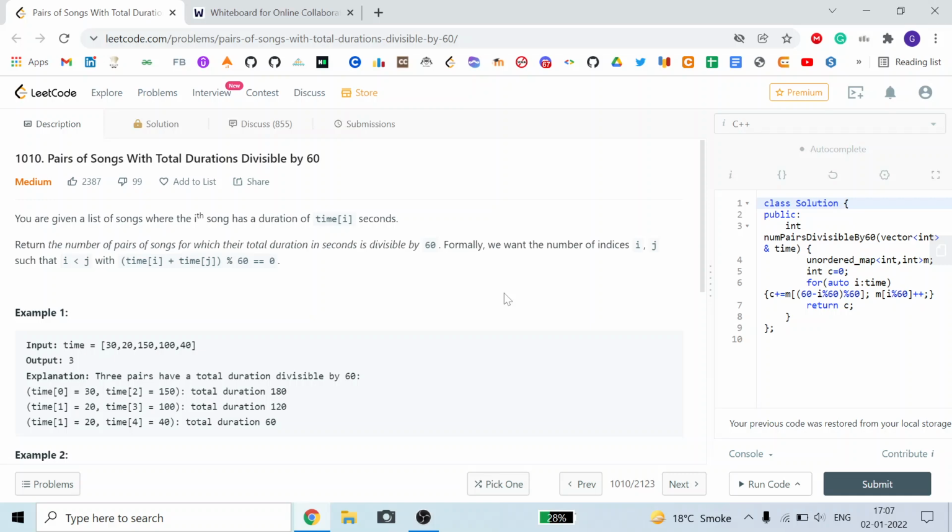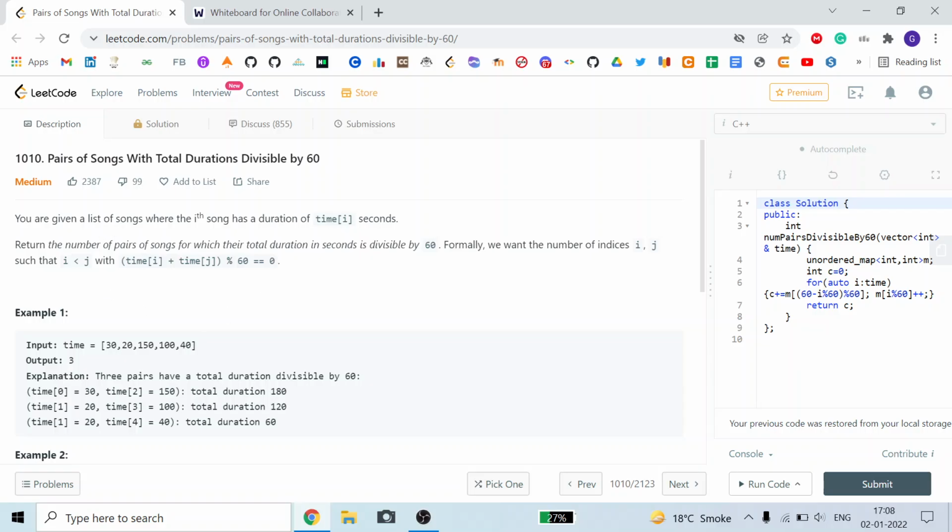Today we are going to discuss this LeetCode daily problem of 2nd January 2022. Today's problem number is 1010, and the name of the problem is Pairs of Songs With Total Durations Divisible by 60. First we read the description, then we move on to solve the problem and see the approach, how we can solve it.